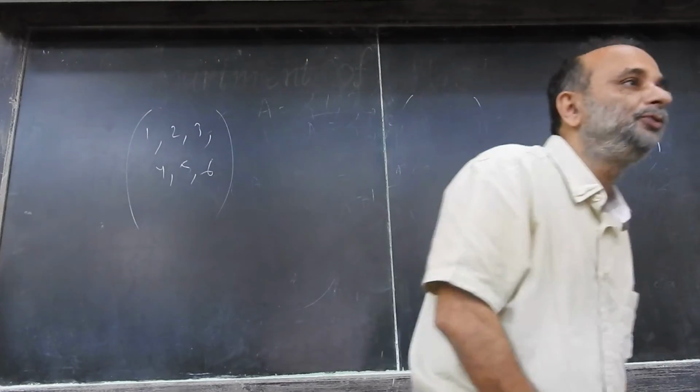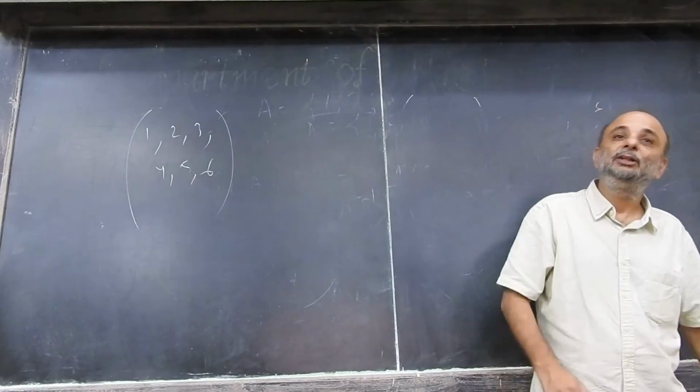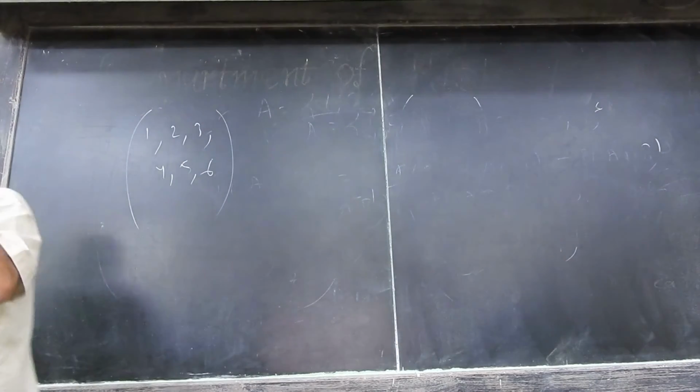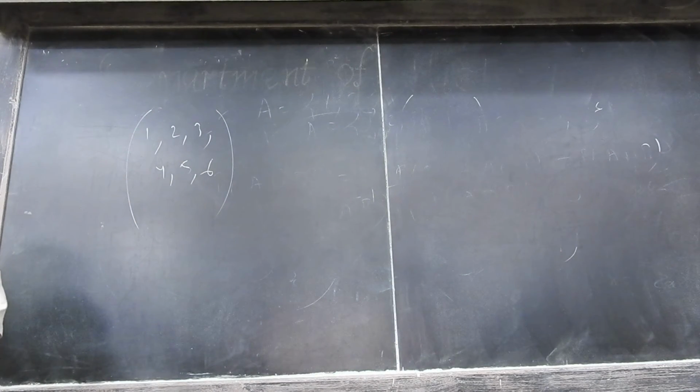You roll it, and we have a random variable. That random variable is the amount of money you get. You either get 5 rupees or you get 10 rupees.